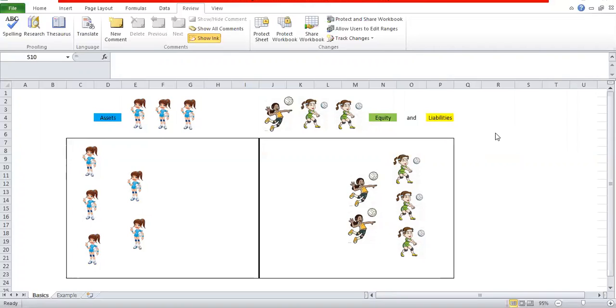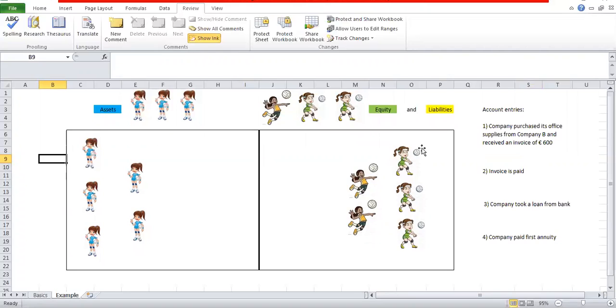So that is very important. So every account entry can be shown in a balance sheet, and is shown in the balance sheet.